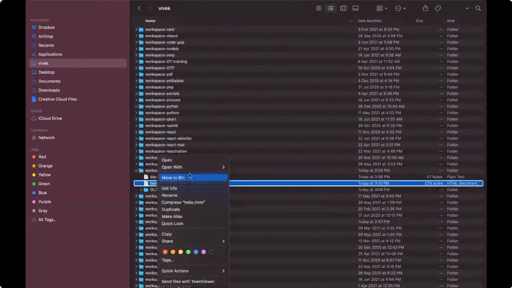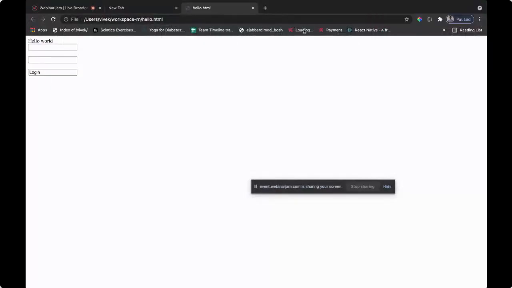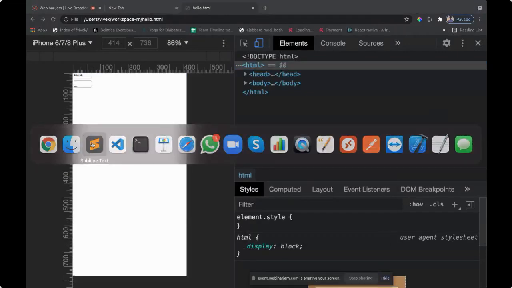Opening it up, this is our hello application. Plain HTML, no React so far.